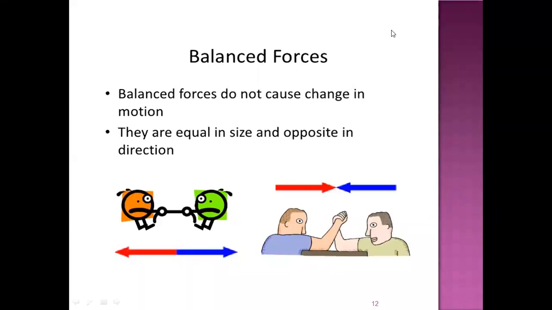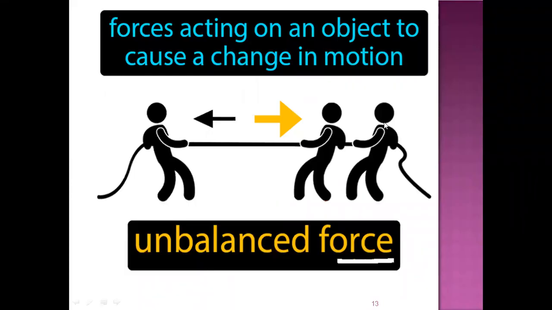Let's summarize balanced and unbalanced forces. Balanced forces do not cause change in motion, and they are equal in size and opposite in direction. However, unbalanced forces cause change in motion. So the forces acting on an object to cause a change in motion are unbalanced forces. Here again, one man is pulling and the other two men are pulling towards their side, but wherever the force is more, to that side the motion will be caused. So this is an example of unbalanced force.